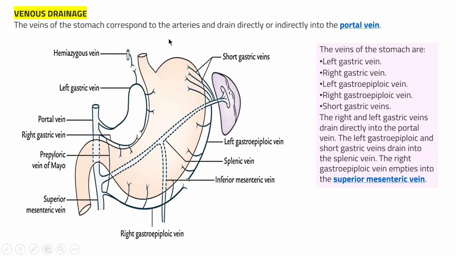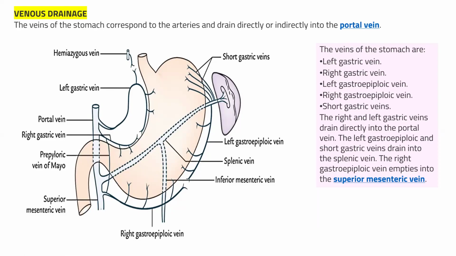The veins of the stomach correspond to the arteries and drain directly or indirectly to the portal vein with the help of the left gastric vein, right gastric vein, left gastroepiploic vein, and short gastric veins. So the right and left gastric veins drain directly into the portal vein.